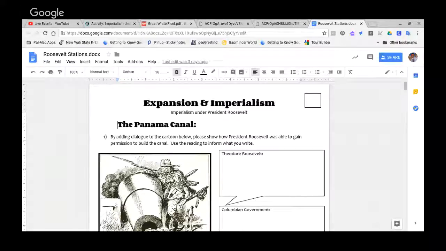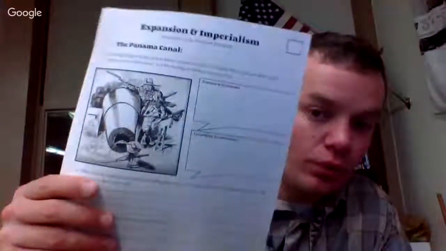Homework. There is no homework, but there will be test prep stuff given out. Let me go back here. So again, homework: there is no homework, but there is test prep stuff coming out later in the week because we'll be testing next week sometime. Remember, this is what you're working on for the majority of class.